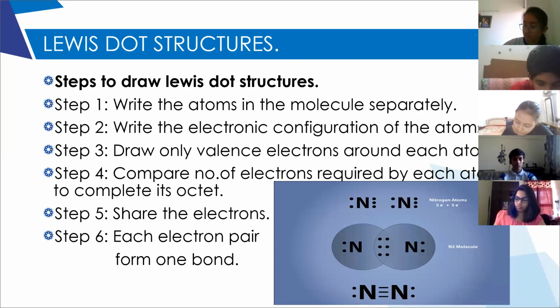What is the second step? Write the electronic configuration of each atom. What is the electronic configuration of hydrogen? 1. And chlorine? 2, 8, 7. The atomic number is 17, so 2, 8, 7. Now what is the third step? Draw the valence electrons around each atom. So around hydrogen, how many electrons will you draw? 1.